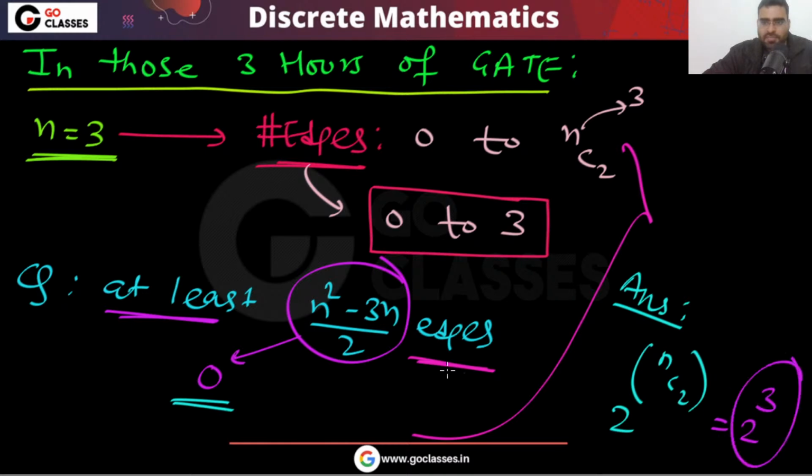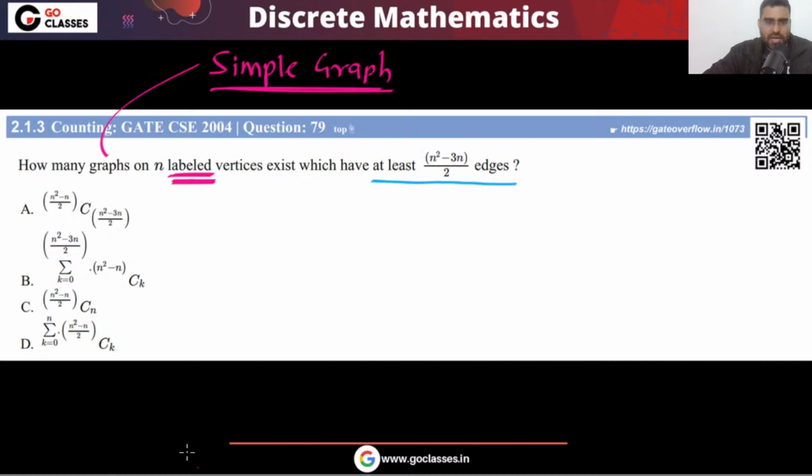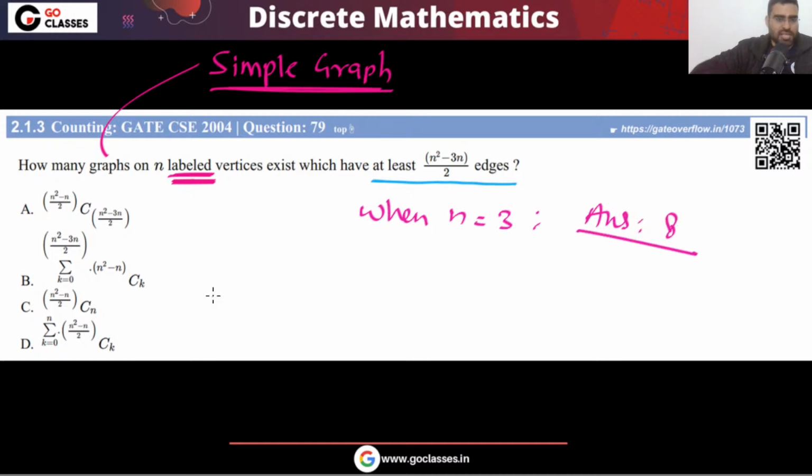2 power 3. Okay, so the answer will be this. The answer should be 8. So which formula is giving you, when n equal to 3, the answer 8? Can you check which is giving you 8?